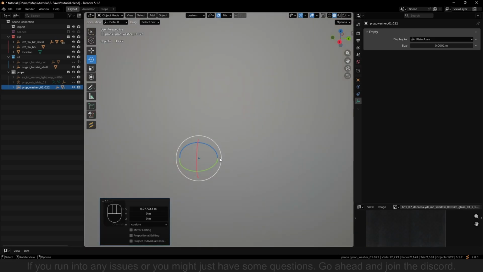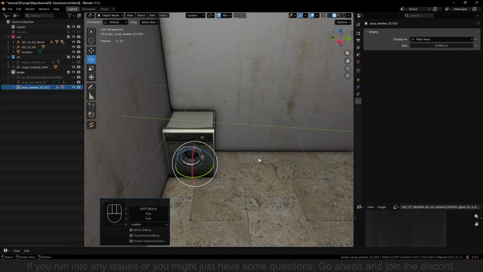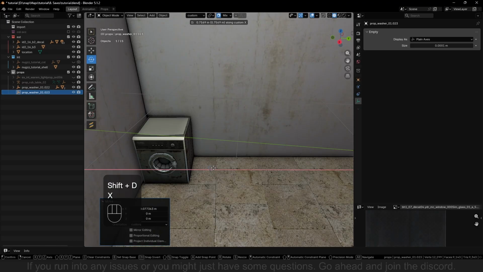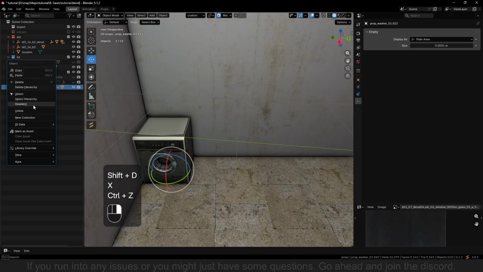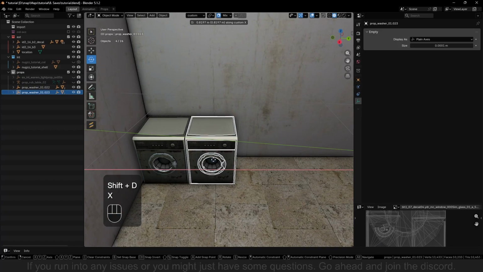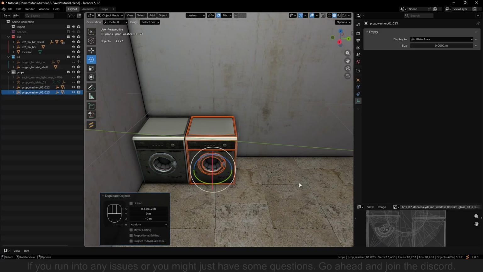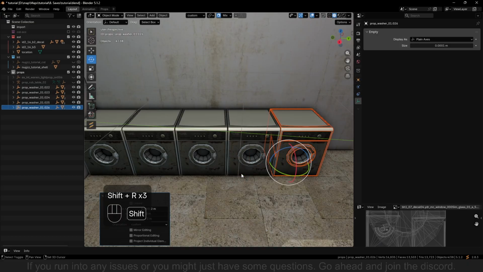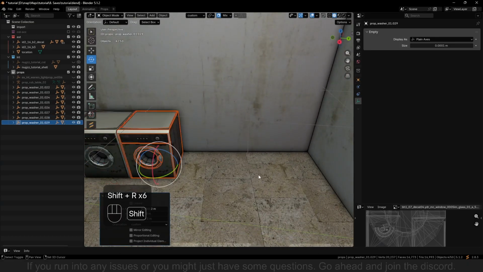And now I want to show you a trick. If you duplicate it, and remember to select hierarchy when you duplicate it, move it to where you want it, and then press Shift R. It will repeat the action you just did.